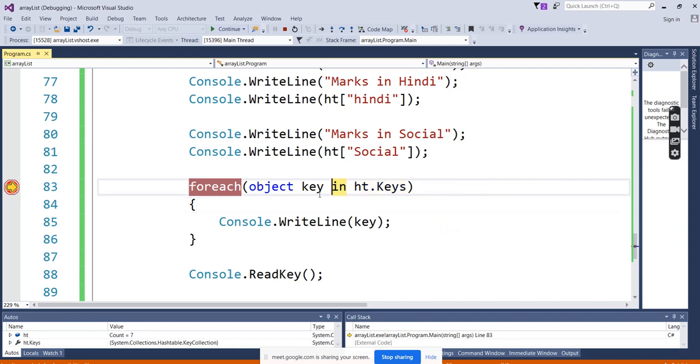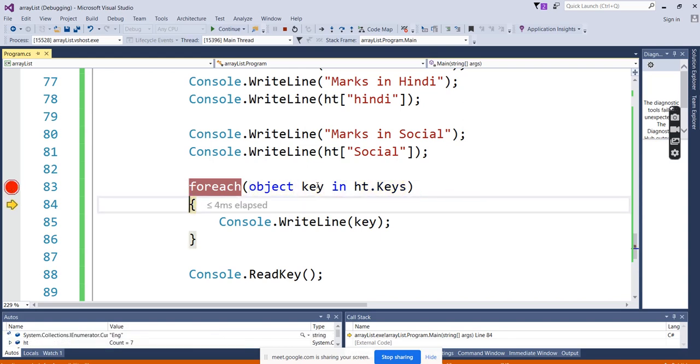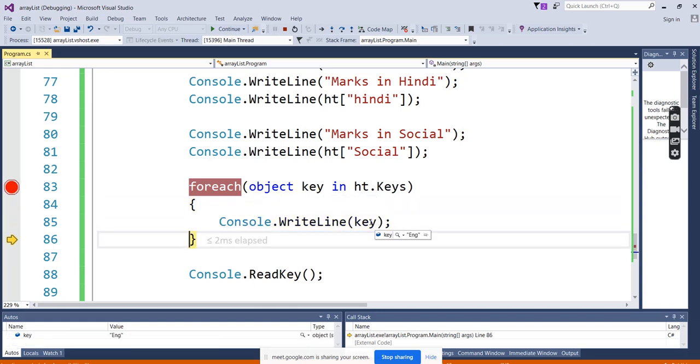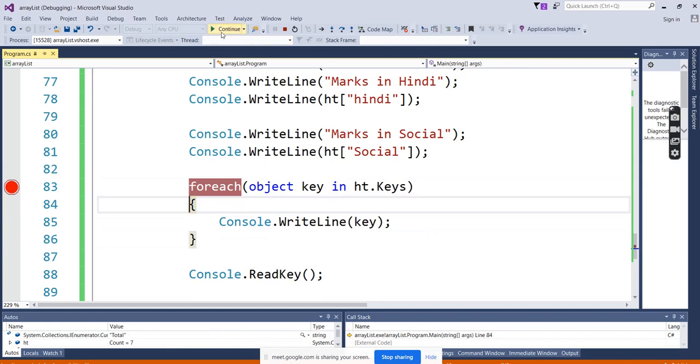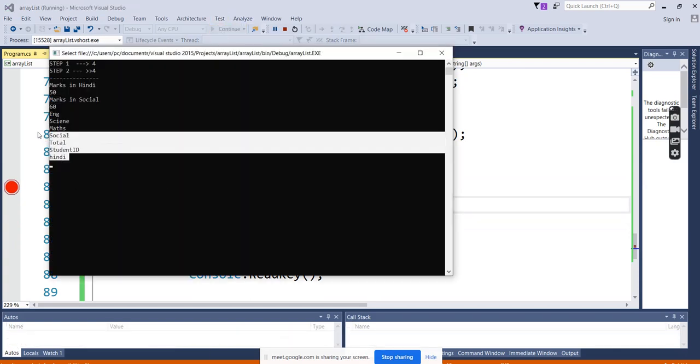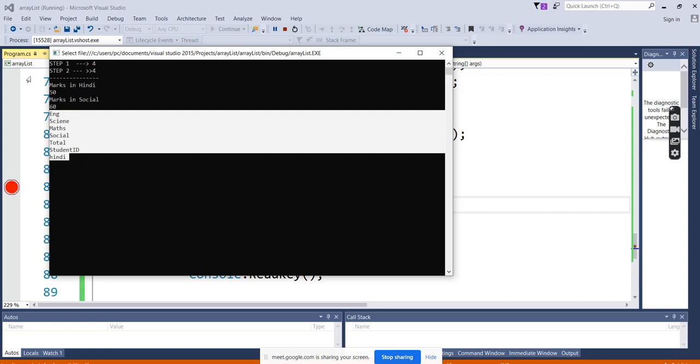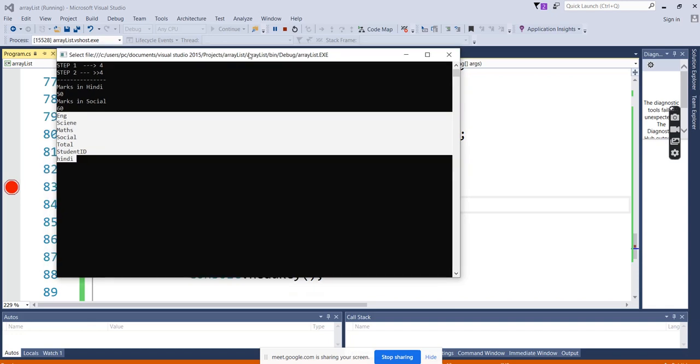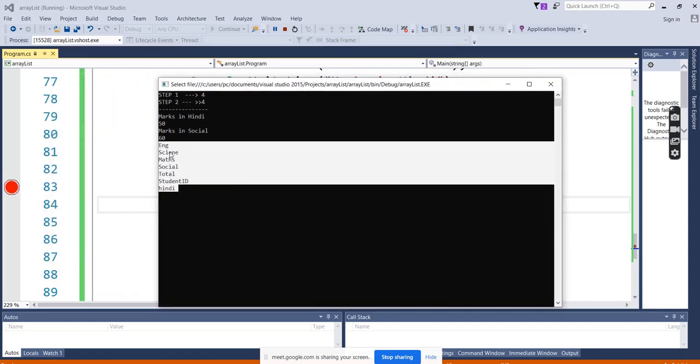The key contains the 7 values, and here you can see the first value is English. So English is going to display. Second is science. Third is mathematics. Fourth is social. So it is iterating only the keys because we mentioned only the keys. Here you can see all the keys we mentioned there: English, science, mathematics, social, total, student ID, Hindi.